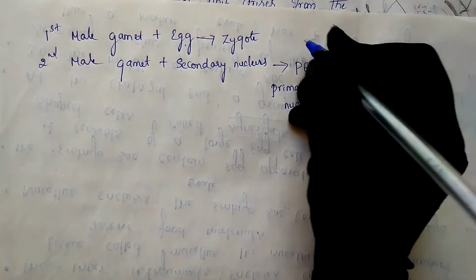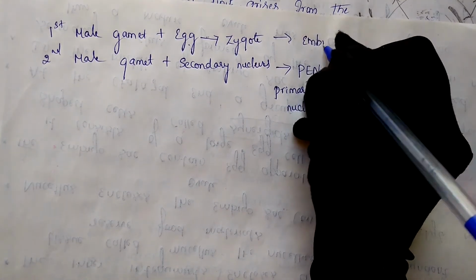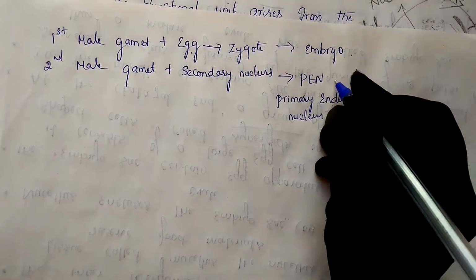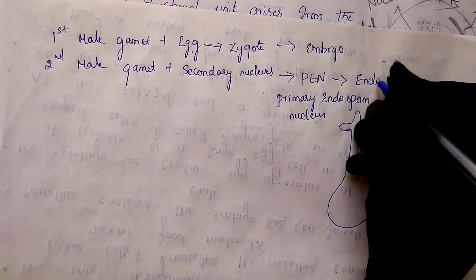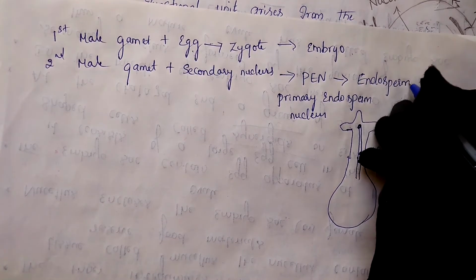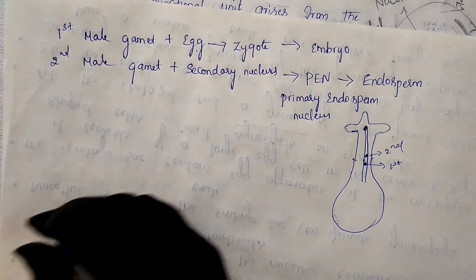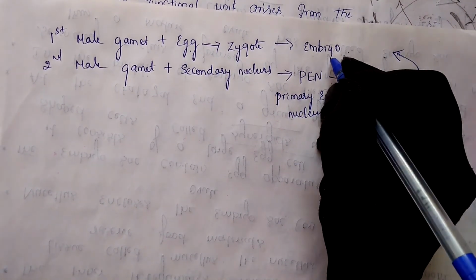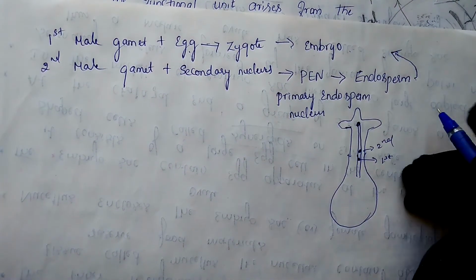Afterwards, what happens? The zygote develops into the embryo, whereas this PEN develops into the endosperm, which gives nourishment to the developing embryo. So like that, double fertilization takes place here.